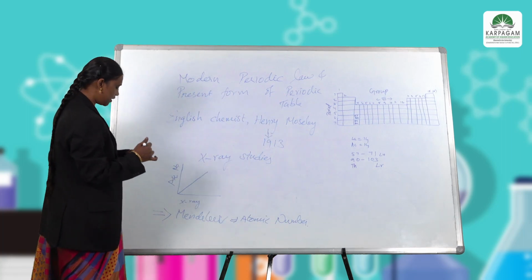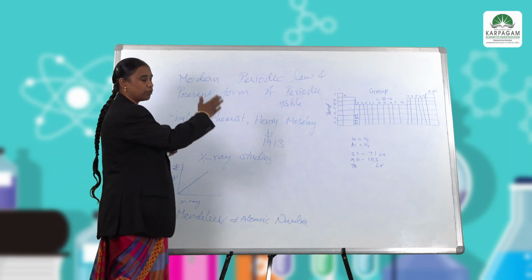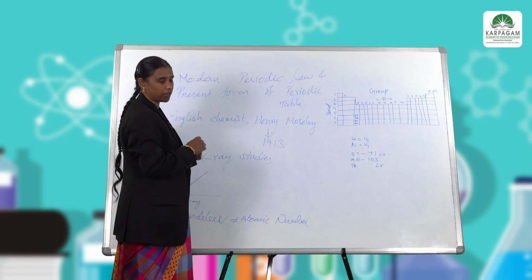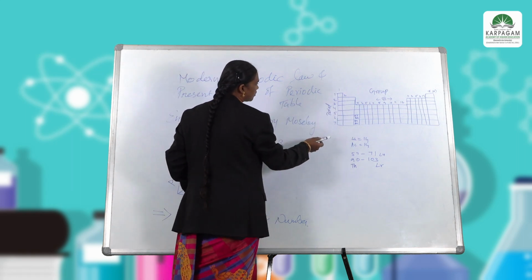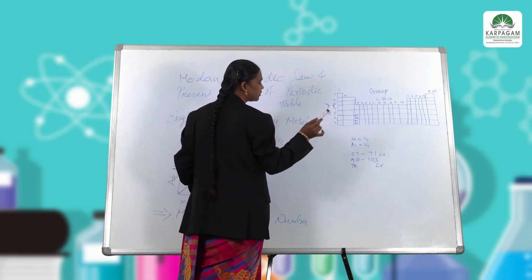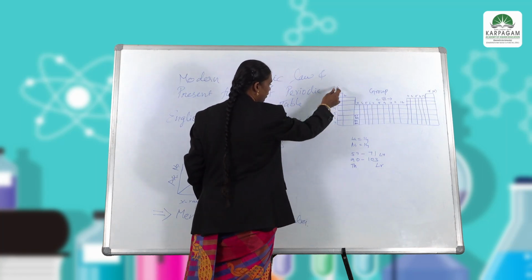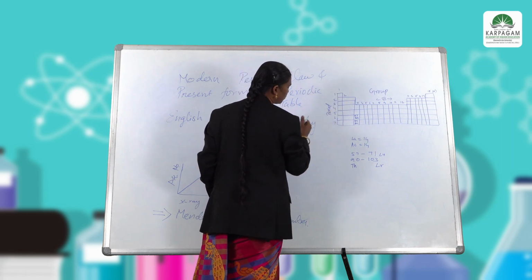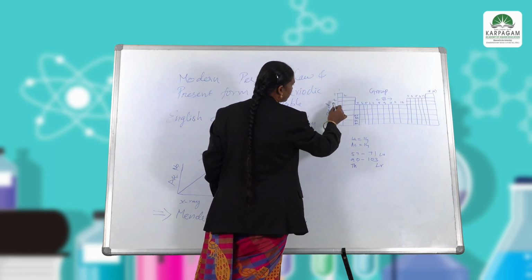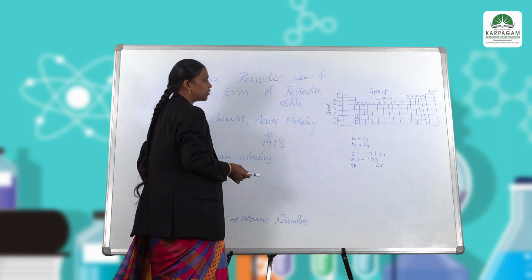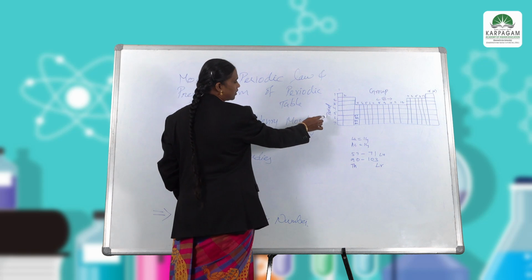So in this observation, Mendeleev arranged the elements in vertical rows and horizontal columns. Here, in the modern periodic table, we have horizontal rows as groups and vertical columns as periods. Row-wise it is considered a group, and column-wise it is considered a period.